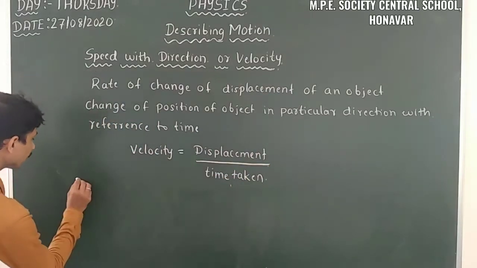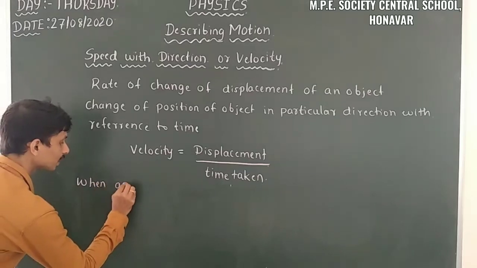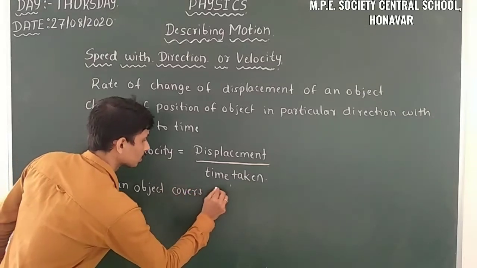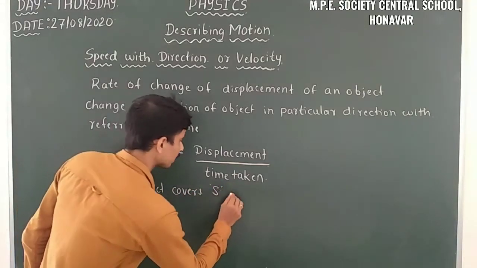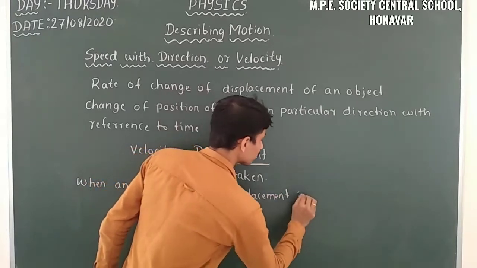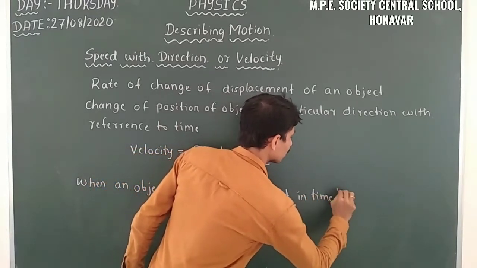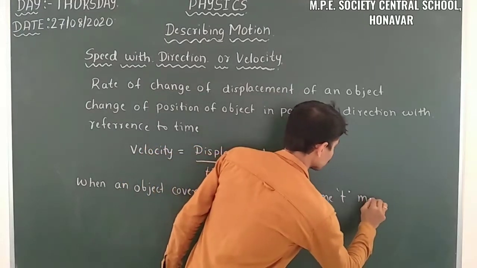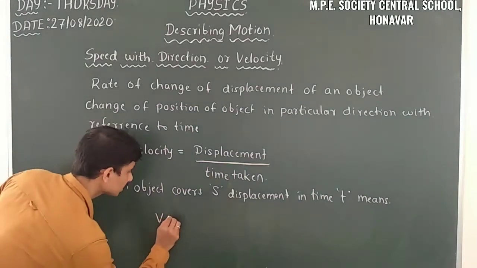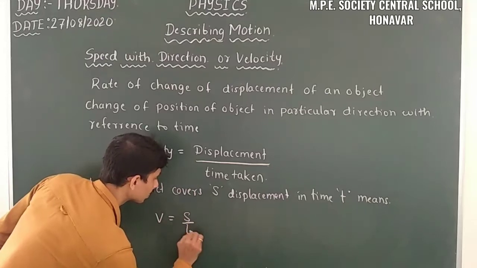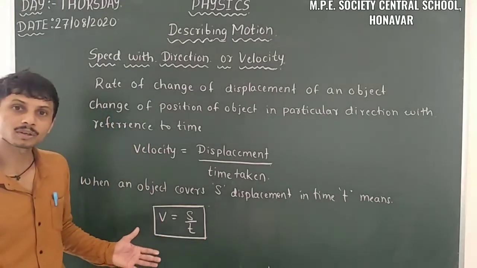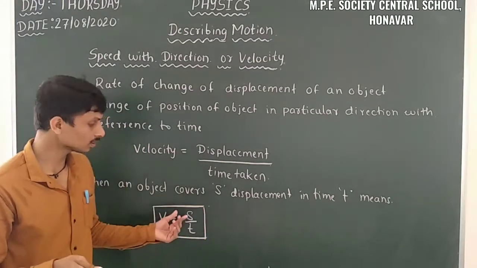When an object covers displacement, I will take displacement as s, in time t, so what is the velocity? Velocity v is equal to s by t.